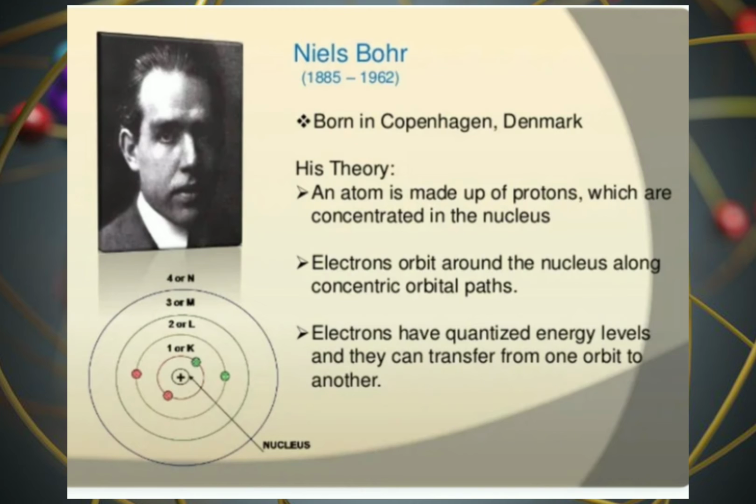Niels Bohr, 1885 to 1962, born in Copenhagen, Denmark. His theory: an atom is made up of protons which are concentrated in the nucleus. Electrons orbit around the nucleus along concentric orbital paths. Electrons have quantized energy levels and they can transfer from one orbit to another.